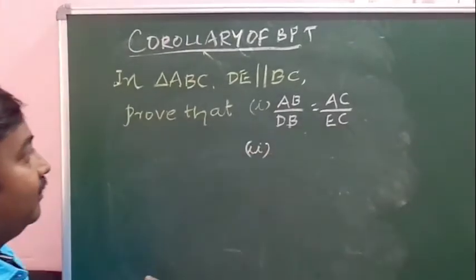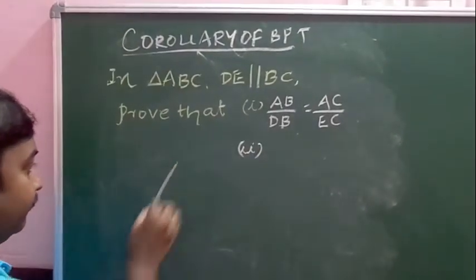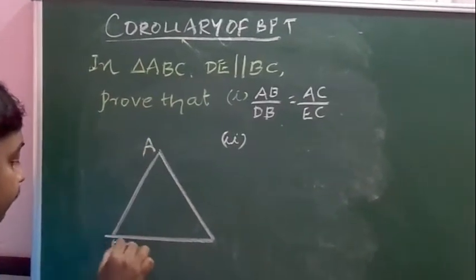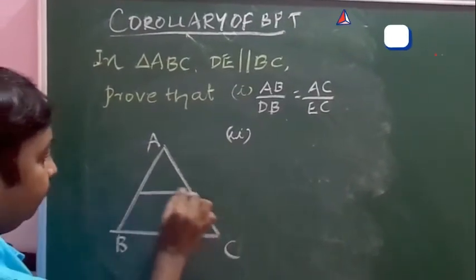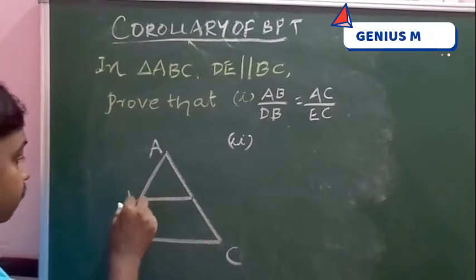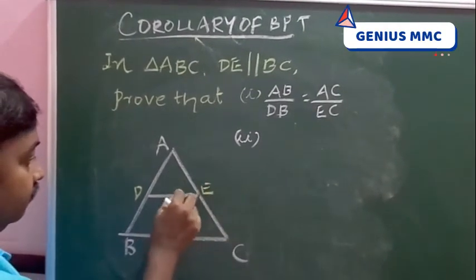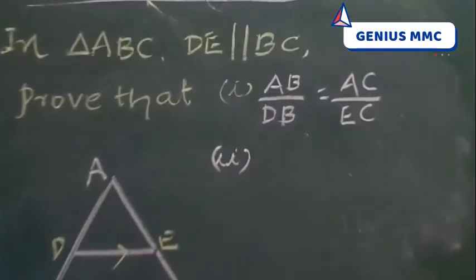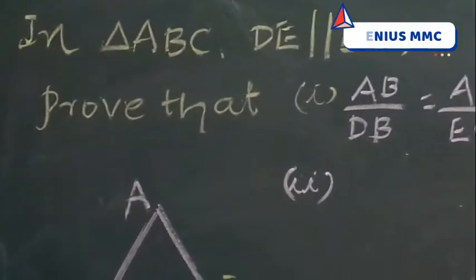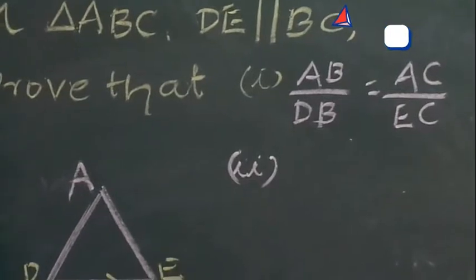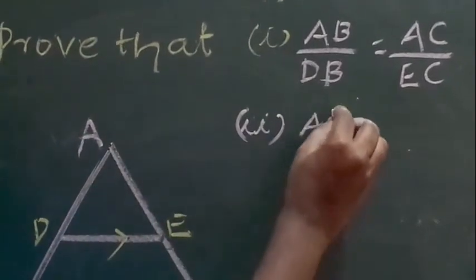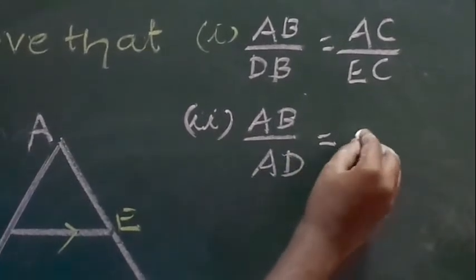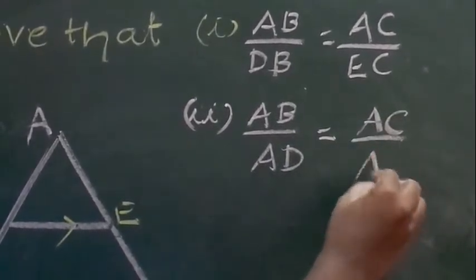The second one, AB by AD is equal to AC by AE.